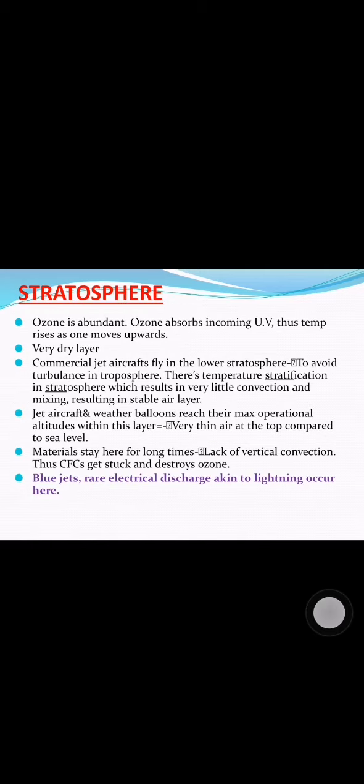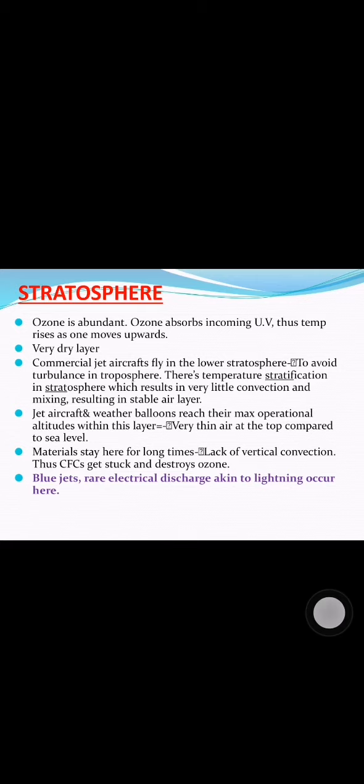The second layer following troposphere is the stratosphere. This layer is famous for its ozone content and thus becomes an important section in exams. Questions have been repeatedly asked regarding this topic, like in which layer of the atmosphere can we see the presence of ozone? Okay, ozone is abundant in this layer.